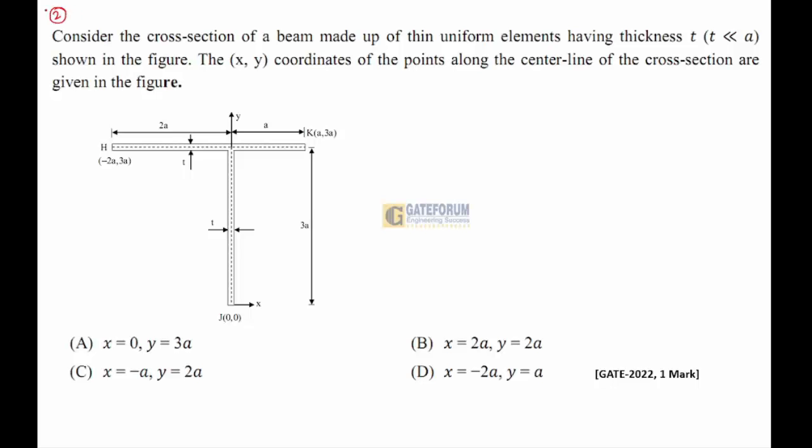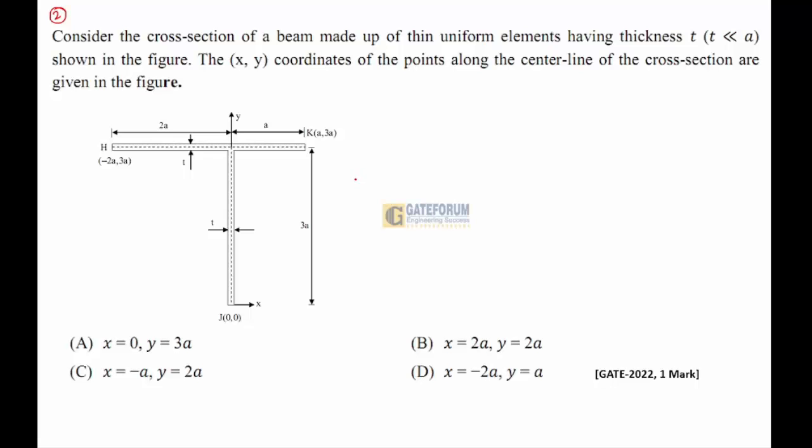Consider the cross section of a beam made up of thin uniform elements having thickness T very far less than A, as shown in the figure. The XY coordinates of the points along the center line of the cross section are given in the figure.